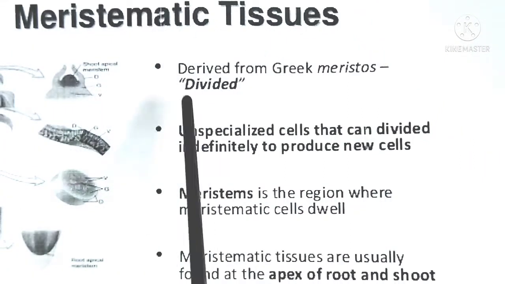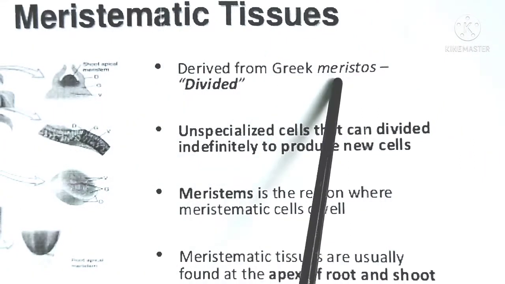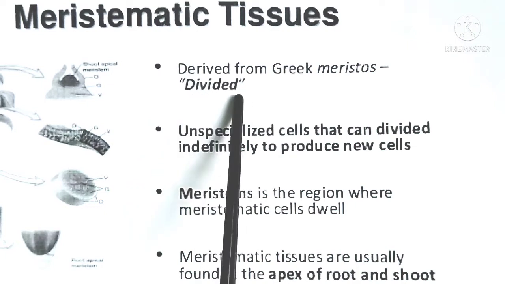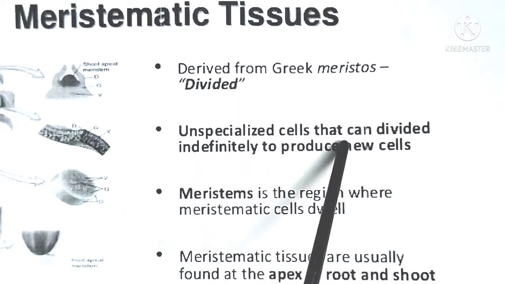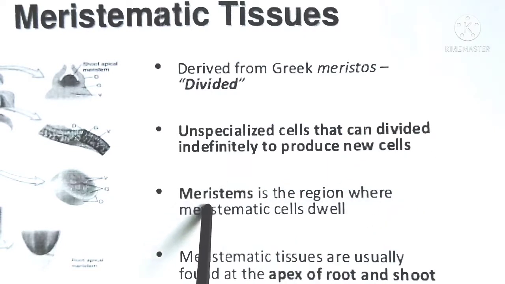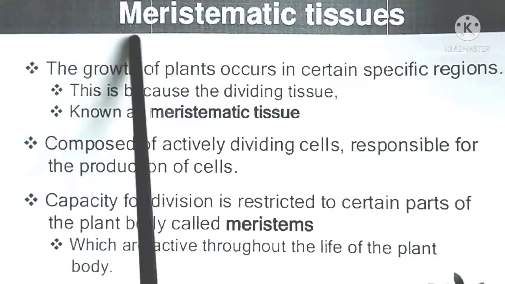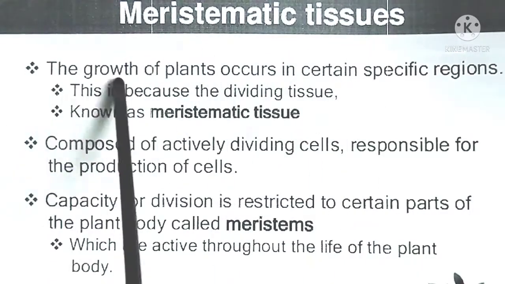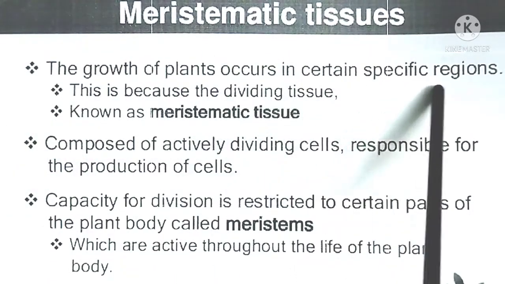Meristematic tissues, derived from the Greek meristos, that is divided, are unspecialized cells that can divide indefinitely to produce new cells. Meristems are the regions where meristematic cells develop. Meristematic tissues are usually found at the apex of root and shoot. The growth of plants occurs in certain specific regions.